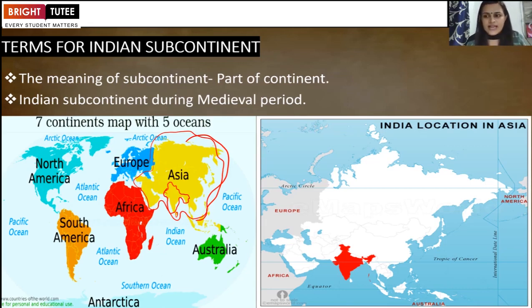Now we will understand whether this India was the same India during the medieval time period. No, absolutely no. It was completely different. Today's neighboring countries like Nepal, Bangladesh, Bhutan, Pakistan, and Afghanistan were all under the one territory which we are calling today as India.